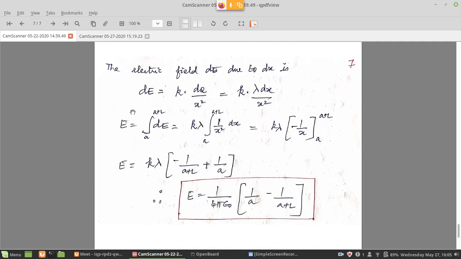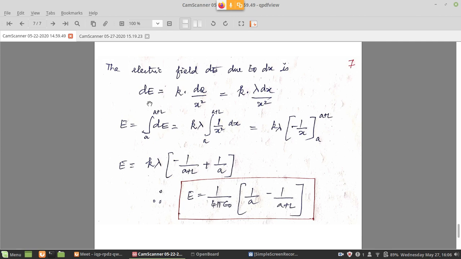Right, therefore I have to integrate to get the total electric field, because it is a continuous distribution. You know that the integration technique is like summation only, like adding only, but the number of terms to add becomes too many now, because the charges are not countable now. If the charges are countable, 10 or 15 or 20, you will add E1 plus E2 plus E3 plus E4, like that we go, because we know that Coulomb's law also obeys the superposition principle. That means you can calculate the electric field due to each piece and add it.